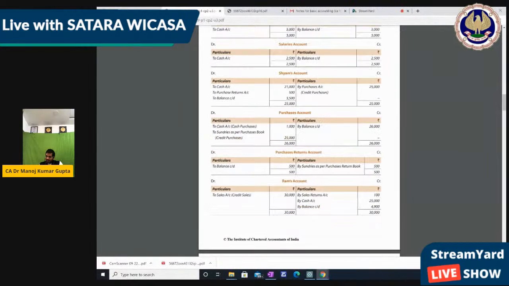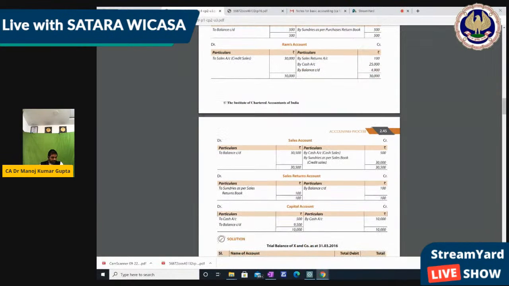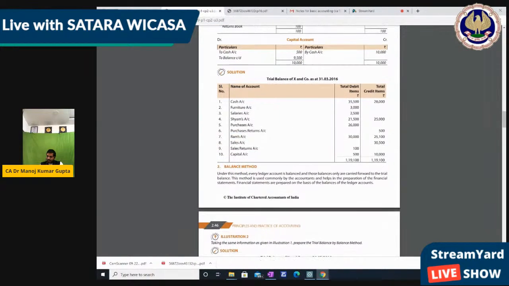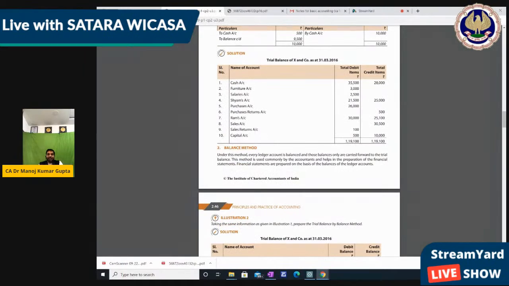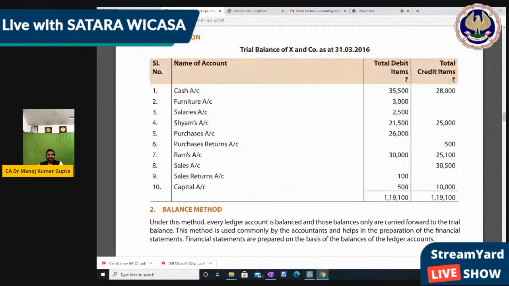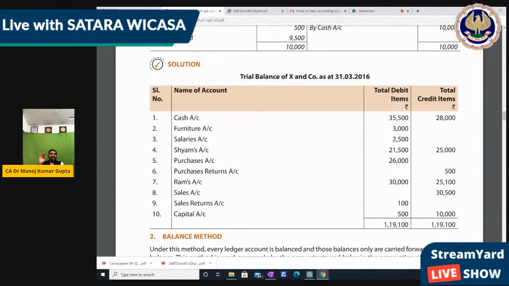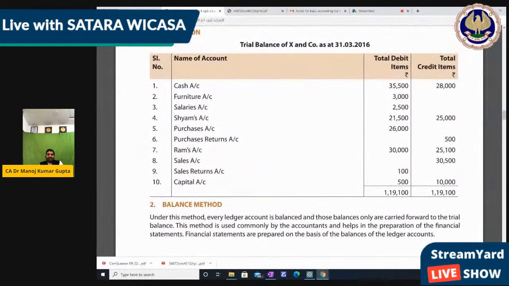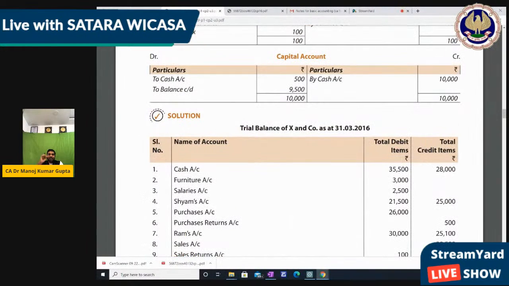They had given one in illustration 1, they had given ledger like we had make. From that they had make the ledger. From that they had make this trial balance. So I think this is the same as we had make ledger also. They had given the ledger and they had make the balance, trial balance, right? So if you want to make trial balance from the ledger, you can make, like you can find the balance carried on everywhere. They had mentioned, like in capital account 9,500 balance.